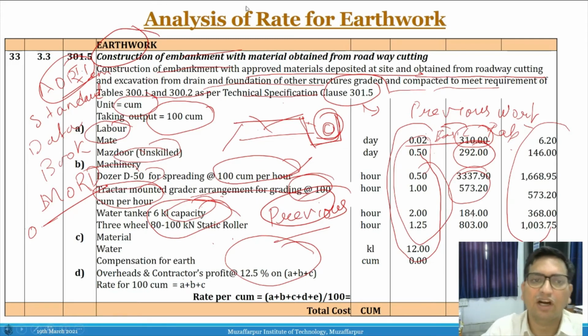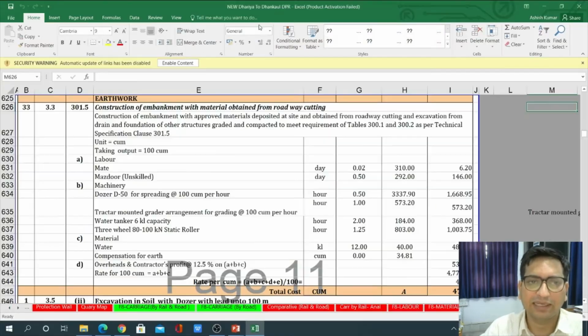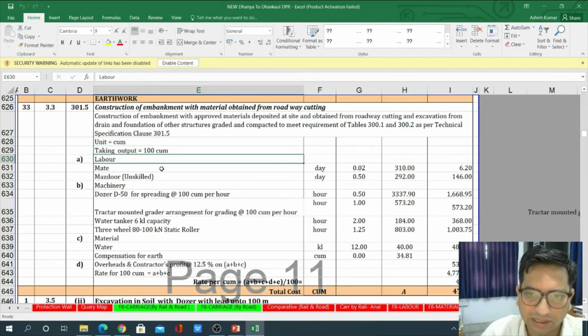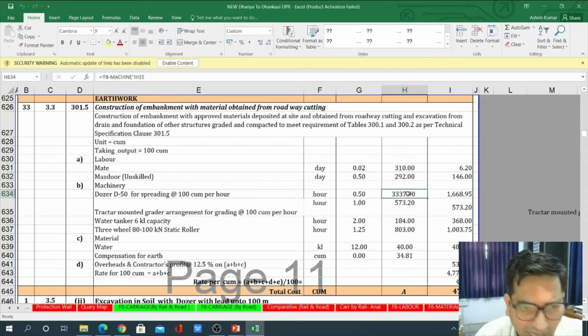Let's see in the Excel sheet how we have calculated that. We will explain that. So this is the earthwork we have. You have seen the labor, per day, and how these rates are being taken. These are the basic material rates, coming from somewhere, and then machinery rates are coming from the basic rates we have already kept in our Excel sheet.